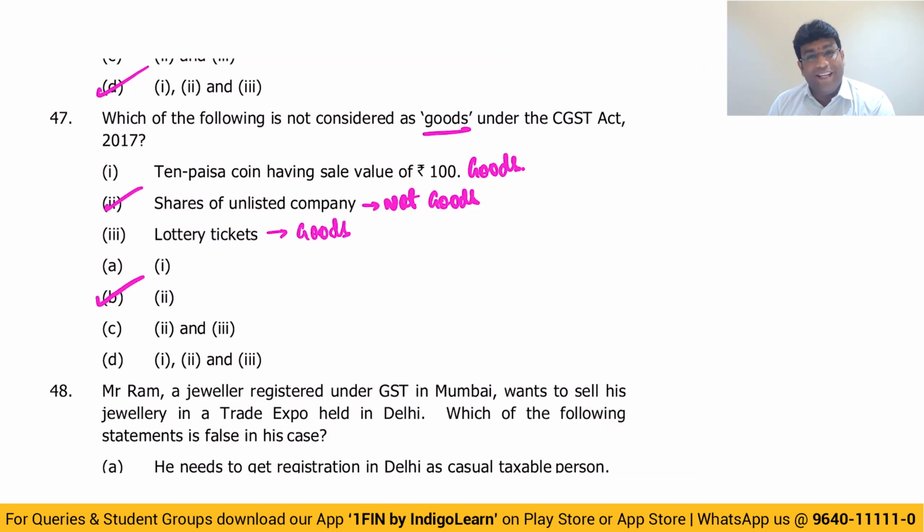There is nothing but shares, because goods cover every kind of movable property other than money and securities, but include actionable claims. I repeat again, goods cover every kind of movable property other than money and securities, but include actionable claims. Growing crops, grass or things attached to or forming part of land, which are severed or agreed to be severed before supply or under contract of supply.